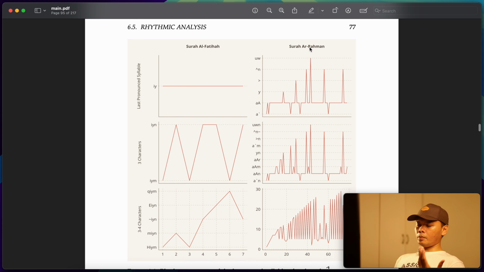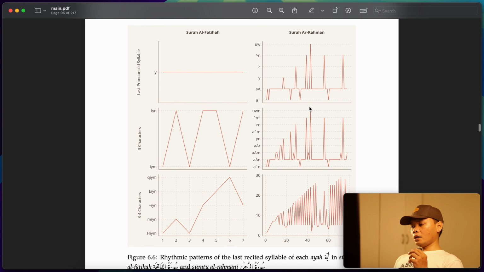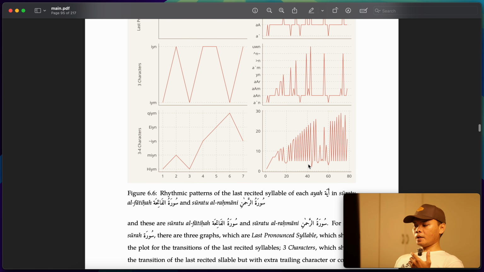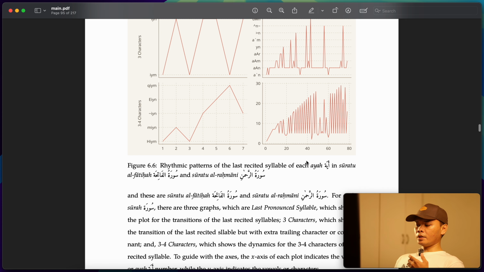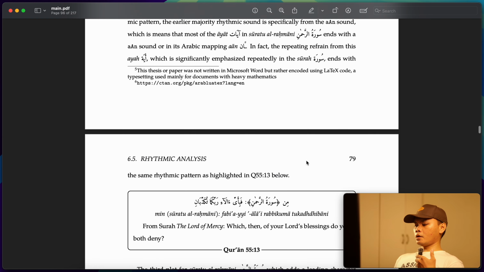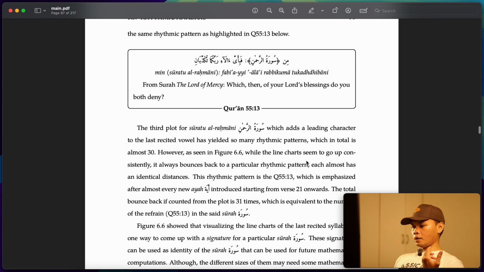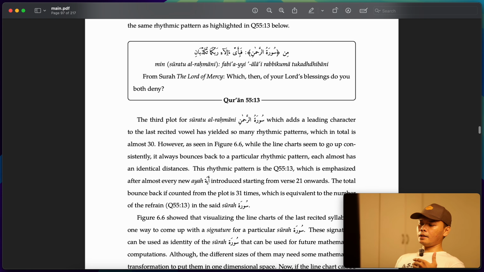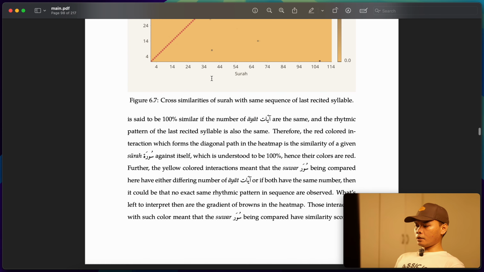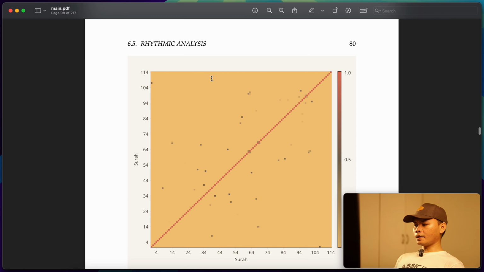If you look at Surah Al-Rahman, this is another chapter in the Quran. This is the pattern that you get, and so on and so forth, right? And you will find that this repeated spike here is actually referring to the repeated refrain in Surah Ar-Rahman. And for those who don't know, it's this one. For example, فَبِأَيِّ آلَاءِ رَبِّكُمَا تُكَذِّبَانِ. This one is repeatedly given in Surah Al-Rahman.